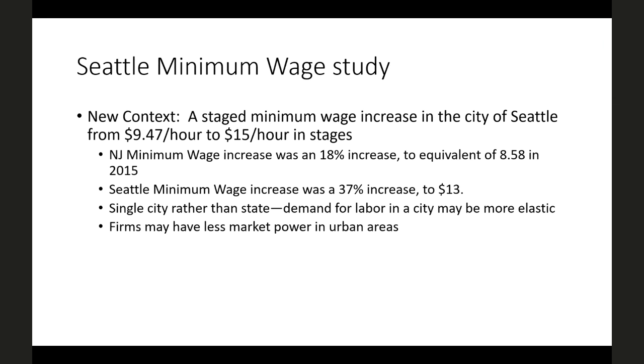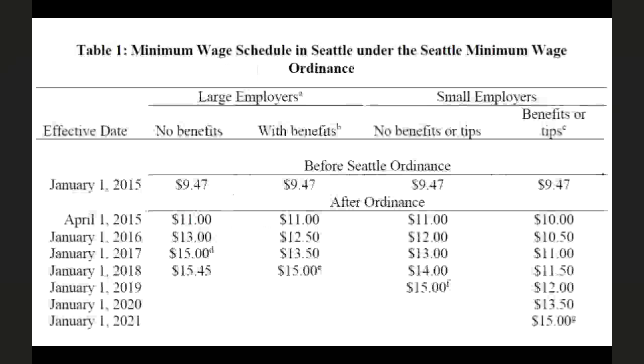So just to lay out what the Seattle minimum wage increase looks like, on January 1st in 2015, the ordinance goes into effect. At this point, minimum wages are $9.47 an hour. All businesses increased their minimum wages to about $11 an hour in April of 2015, with the exception of small employers whose workers got tips or healthcare benefits, who only had an increase to $10 an hour.